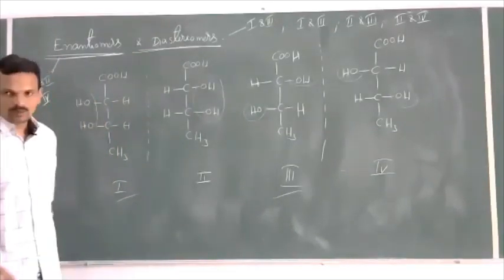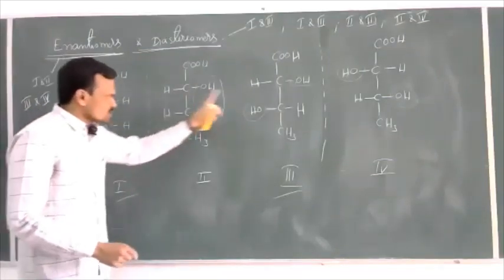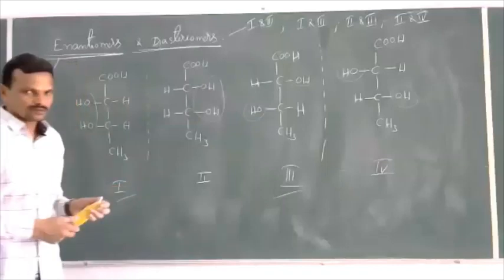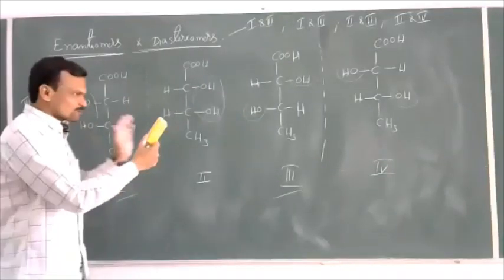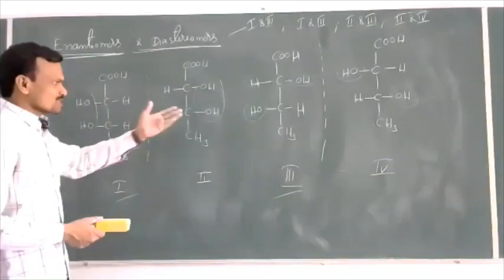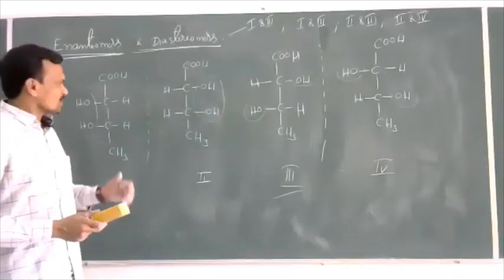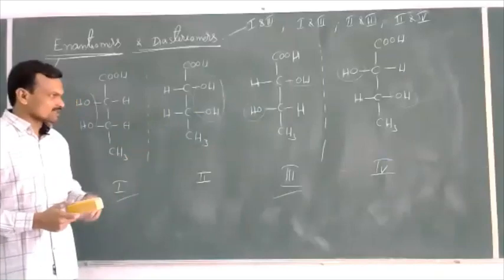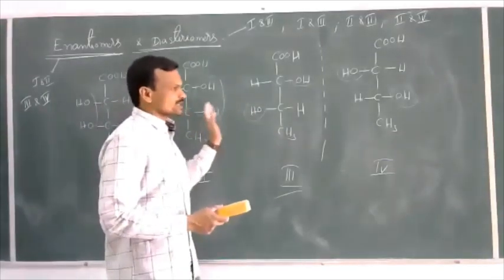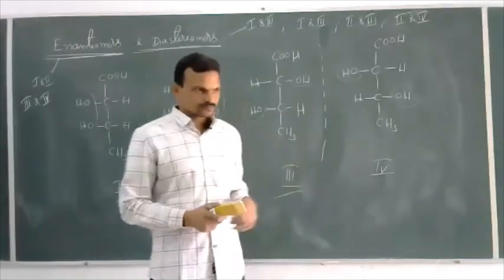What about physical properties? Both these two have different structural aspects, meaning different arrangement of groups. As a result, the close packing of molecules is also different. As a result, these possess different melting points, boiling points, densities, and refractive indexes. So physical properties of diastereomers are also different.